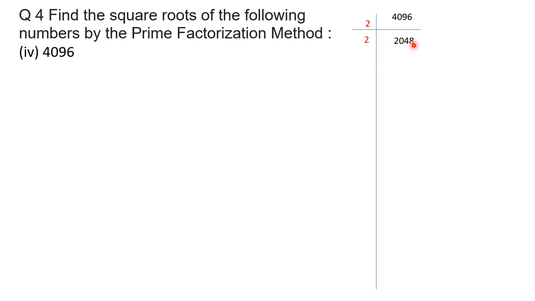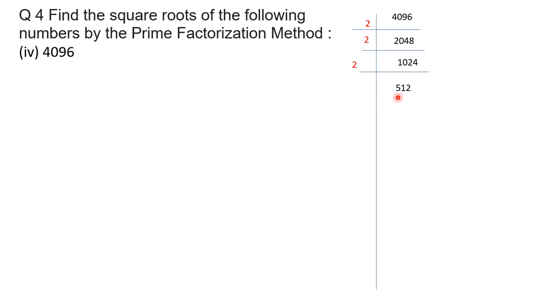Again this 2048 is divisible by 2, so we divide it by 2 and we get 1024. Now 2 ones are 2, 2 zeros are 0, 2 twos are 4, and 2 fours are 8. Then again this number is even, so we divide by 2 and we get 512.